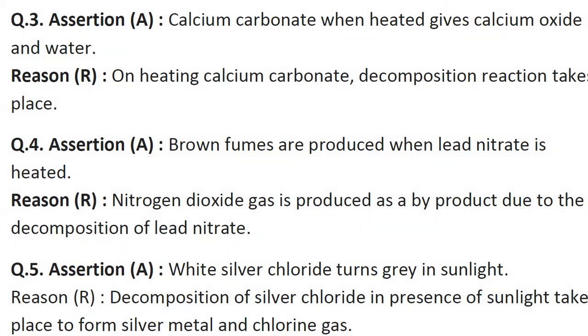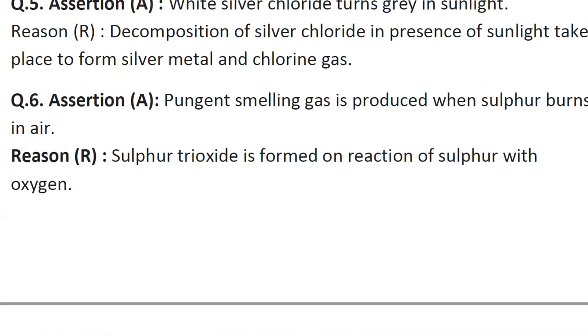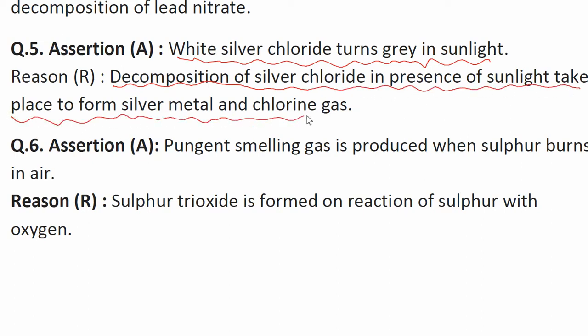The next question, question number 5. Let's talk about it. In question number 5, the assertion is that white silver chloride turns gray in sunlight, and the reason is that decomposition of silver chloride in the presence of sunlight takes place to form silver metal and chlorine gas.